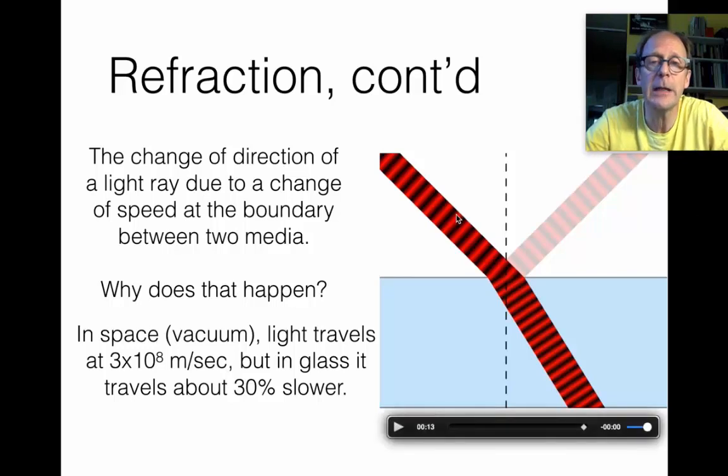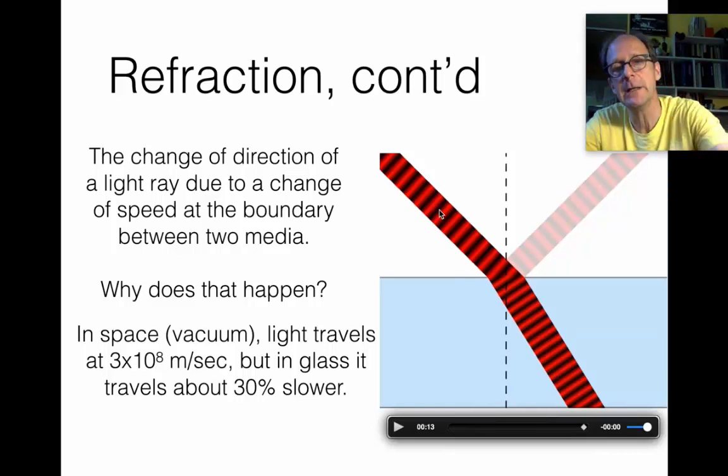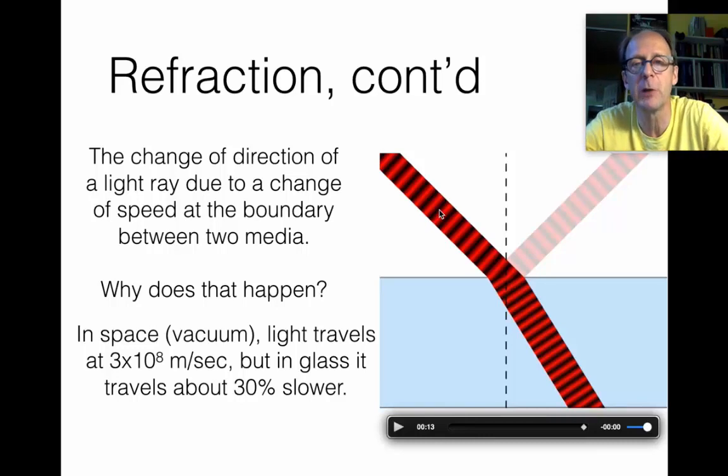So as you look at these wavefronts coming down, what part of the wavefront is going to hit first? It's going to be this side, which, if you think of this as like a car coming towards the glass, it would be the right-hand side, although it's the kind of lower left on the diagram. But if you imagine a toy car driving towards the glass, from the perspective of the driver, it would be the right-hand side of the car that hits the glass first.